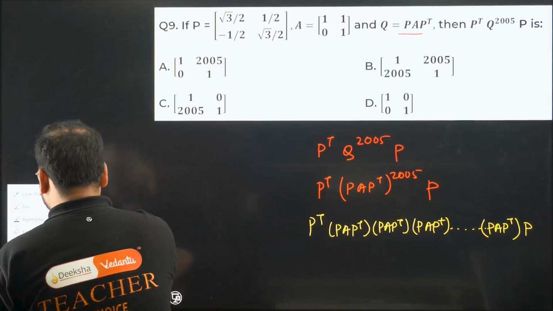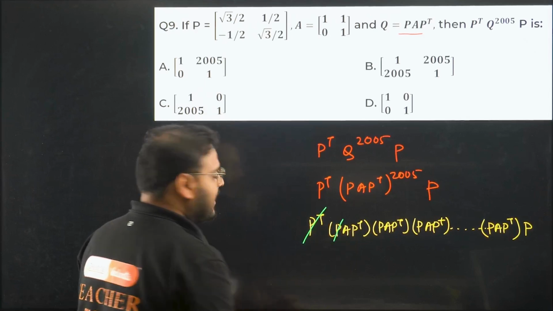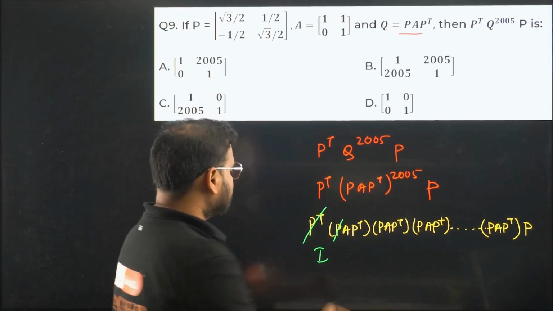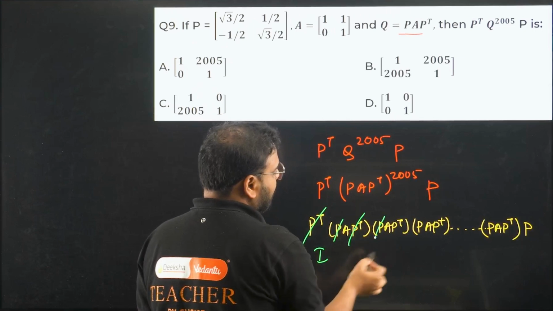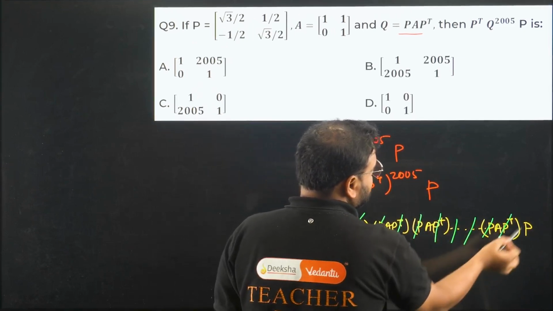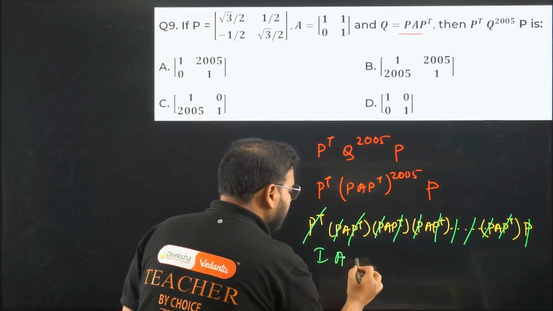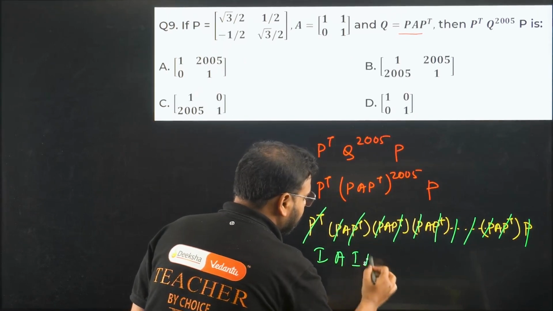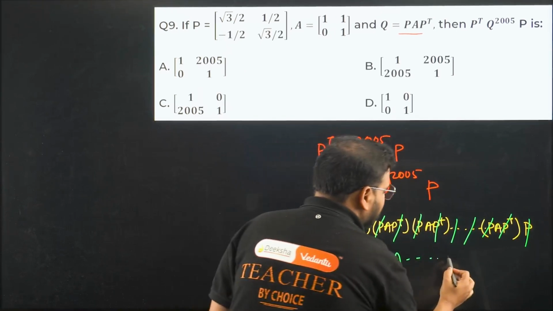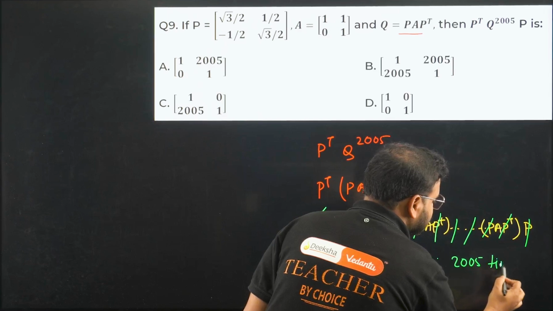What happens over here is simple calculation. P transpose and P is how much, sir? Simply I, the identity matrix. I'm cancelling it. I don't have to write identity matrix, okay? Simply I. Here also it is going to be I. Basically, I'm getting I, A, again I, A, again I, A, 2005 times.